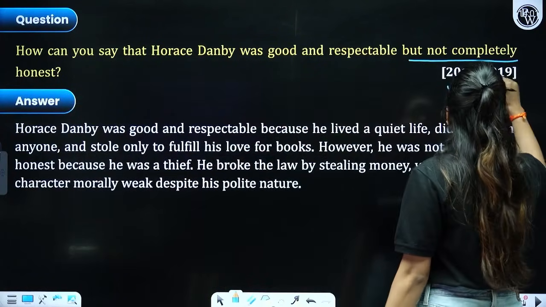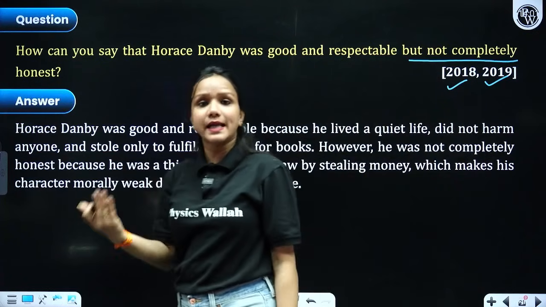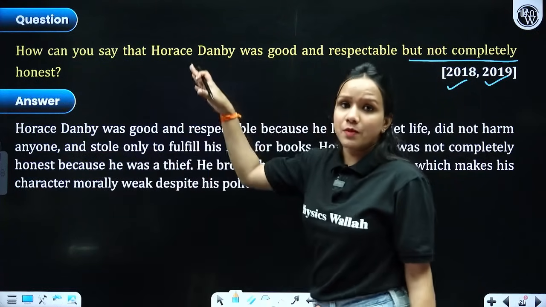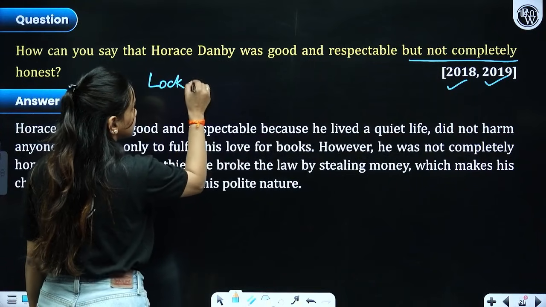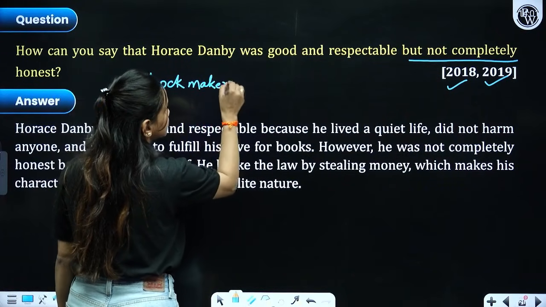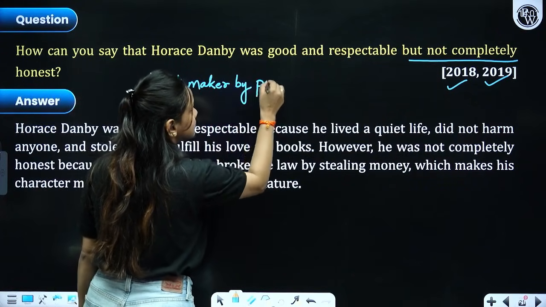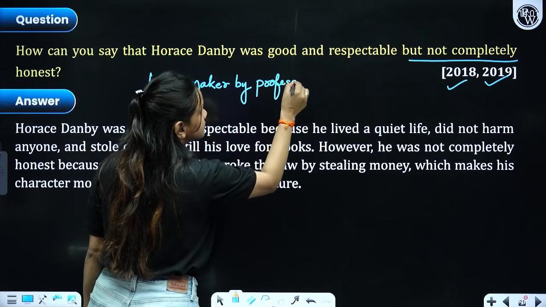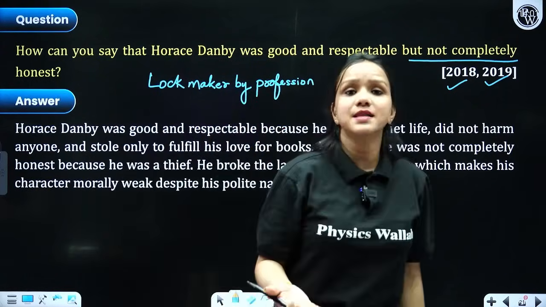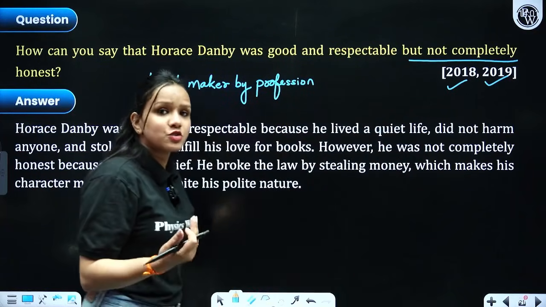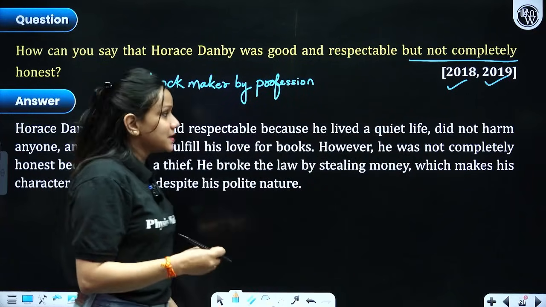Next question. How can you say that Horace Danby was good and respectable but not completely honest? This question had been asked twice, in 2018 and 2019 as well. Just because he was a lockmaker by profession, right? And just because he was passionate about buying some rare and expensive books through some agent, he used to steal once a year, right?